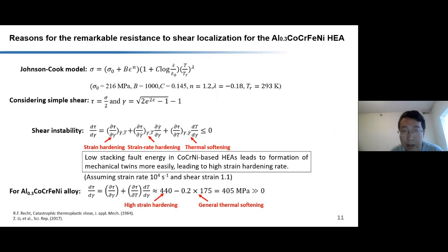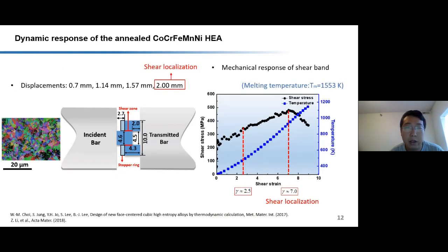However, due to the limitation of our materials, we didn't find the critical shear strain for the formation of shear bands inside these materials. We then got more material for another cobalt-chromium-iron-manganese-nickel high-entropy alloy. This is also called the Cantor alloy because it was developed by Professor Brian Cantor from Oxford University in 2004.